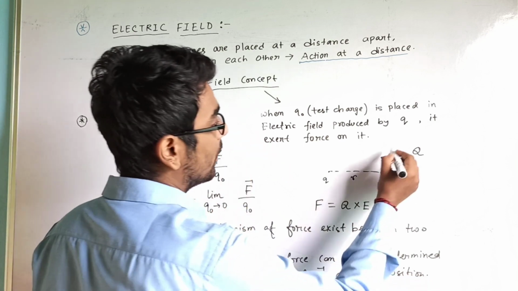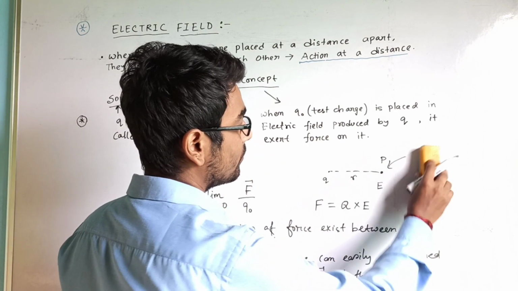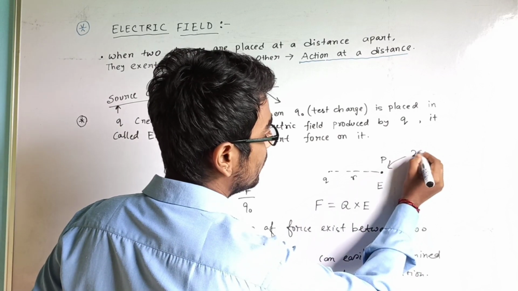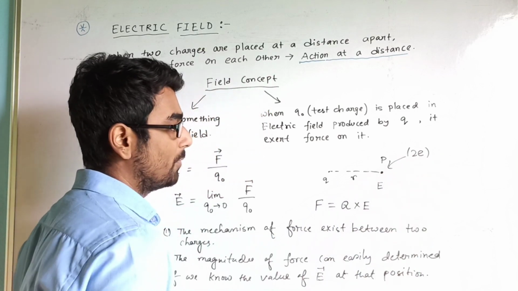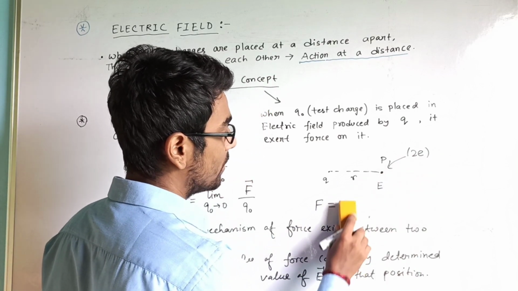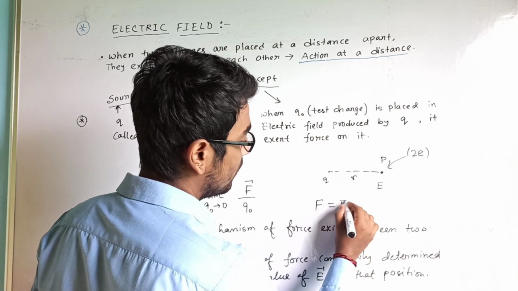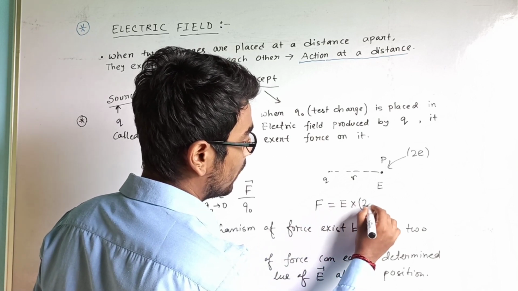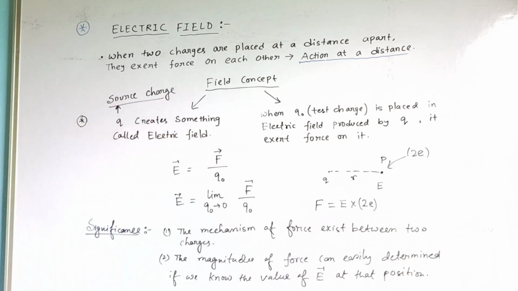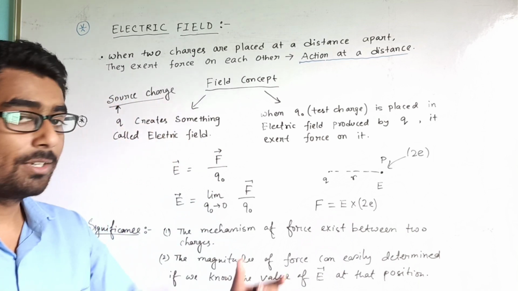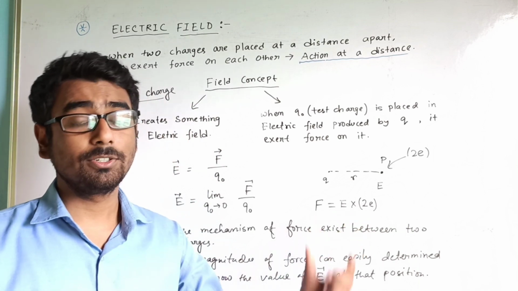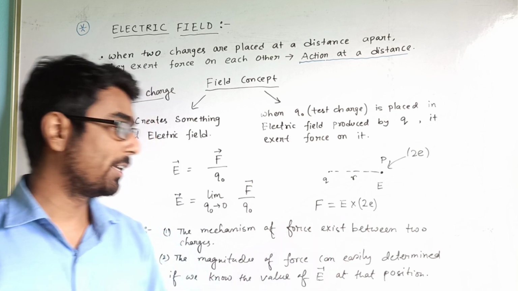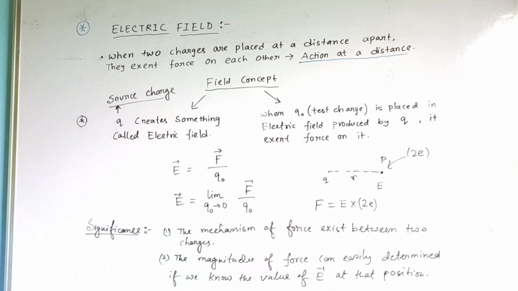Suppose we have put a charge 2E here. So what will be the magnitude of force? It will be E into 2E. Hence it becomes quite easier for us to determine the magnitude of force from the expression of electric field.